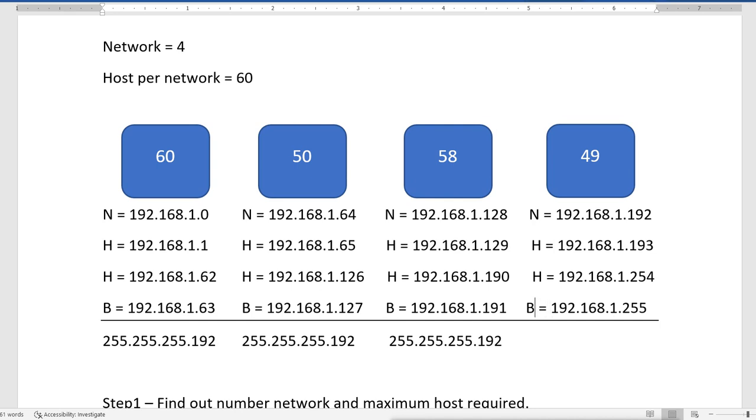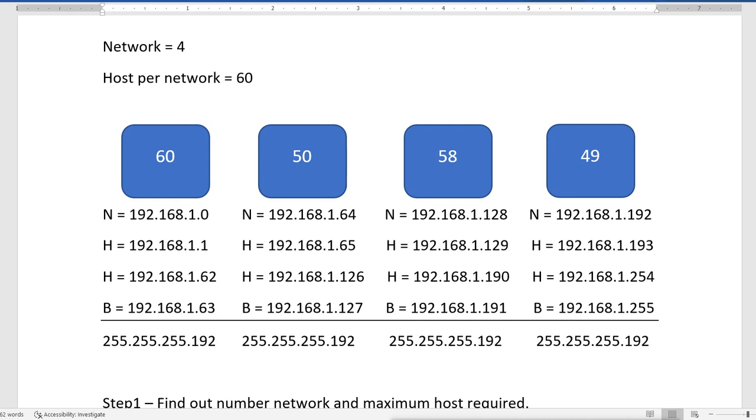It is actually the broadcast IP. And when we assign these IPs to the devices in this department, we will not use the default subnet mask. So what will we use? This subnetted mask, which ends in 192. We will use this subnetted mask here.